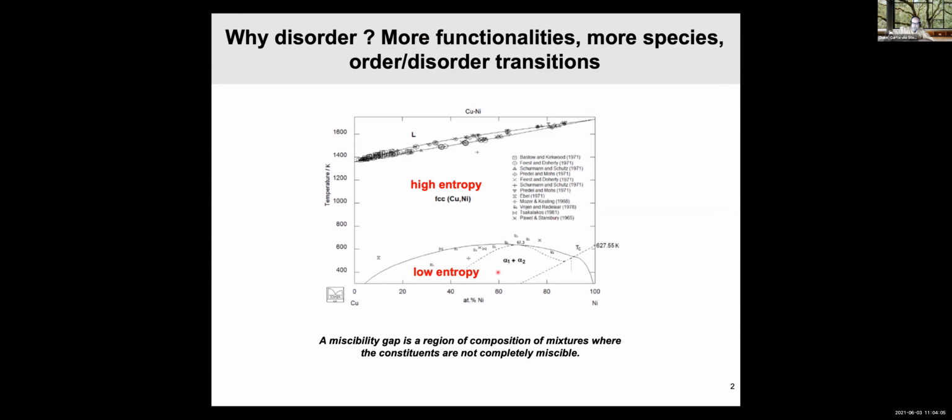So this is an example of what happens when you add disorder. When you have a low temperature, you have what are called low entropy regions, which are usually decompositions of phases. And when you enter the high entropy phases, when you have the disorder, you have what is called the solid solution. This is just an example of copper nickel, right? So this area is all FCC, where the copper and nickel are pretty much random. At a very high temperature, they will be very random. At low temperature, there will be some sort of